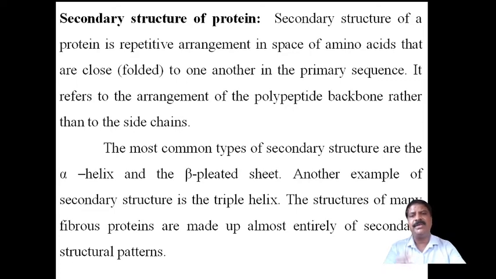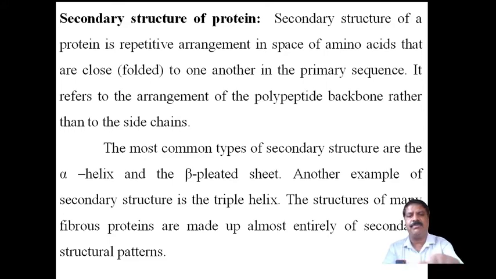Up to 25 amino acids gives the primary structure, but more than 25 amino acids participate in the formation of the polymer, and they form the secondary structure. And here in the secondary structure, the backbone is arranged by the side chains.